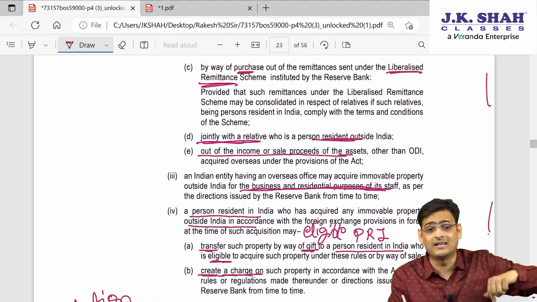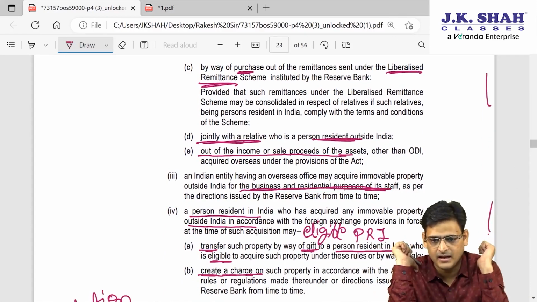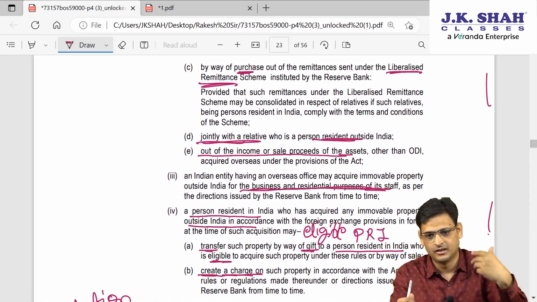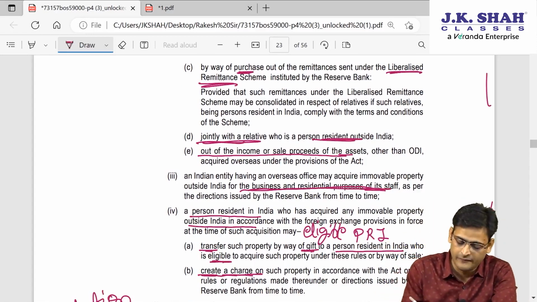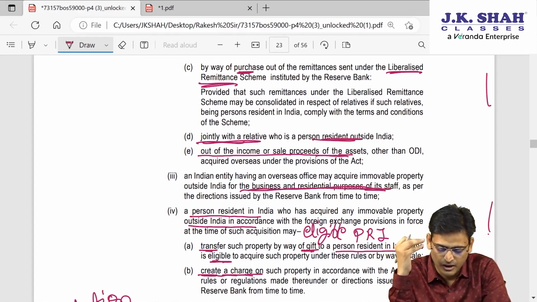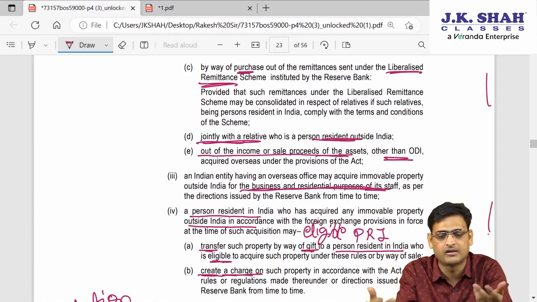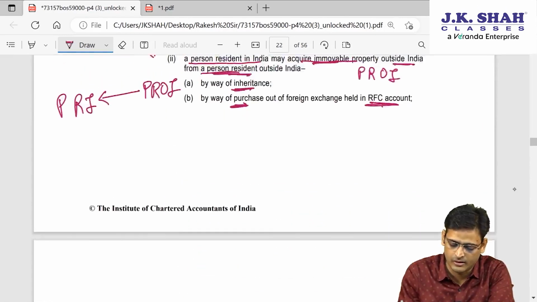Or the PRI is jointly acquiring along with a relative, and the relative is a PROI. So I am a PRI, my relative is a PROI, and we are acquiring jointly as co-owners, then also it is permitted. Or if it is out of income or sale proceeds of an asset other than ODI, and from that I am acquiring, then also I can acquire. So what are the points?